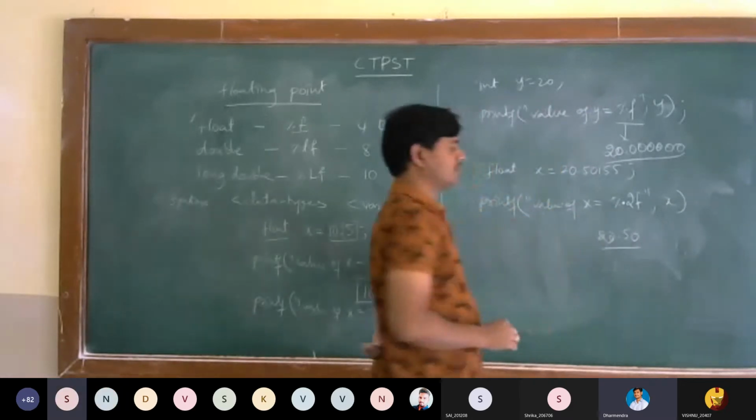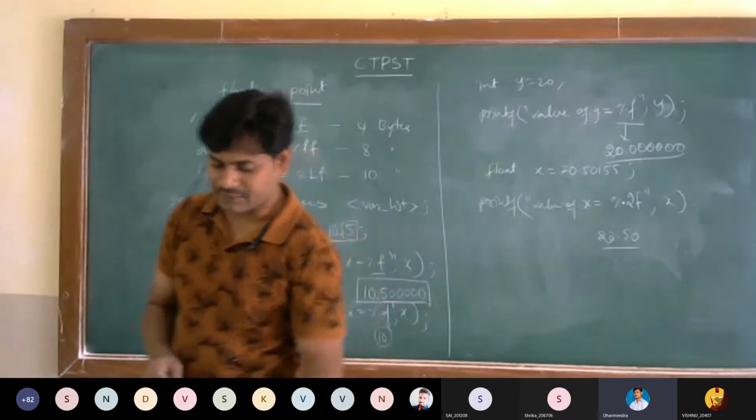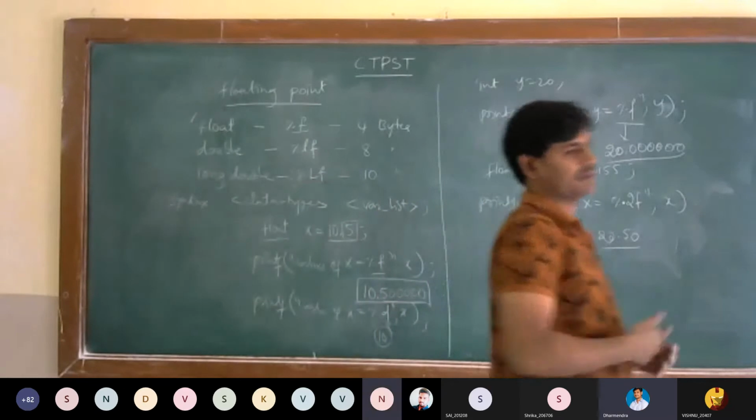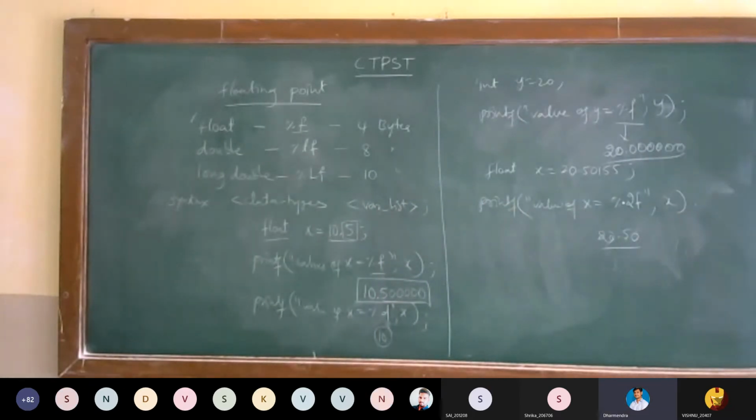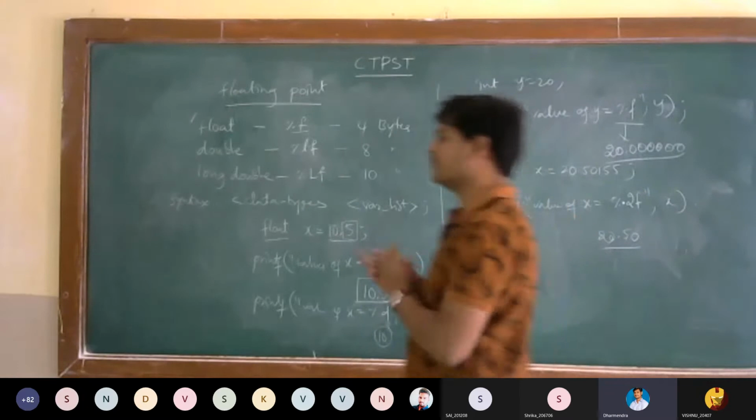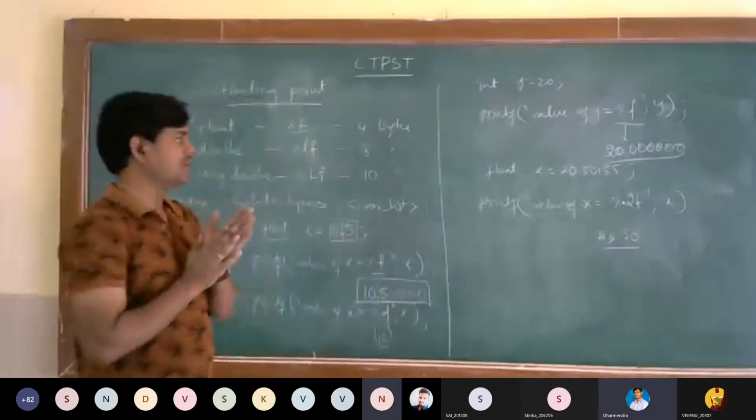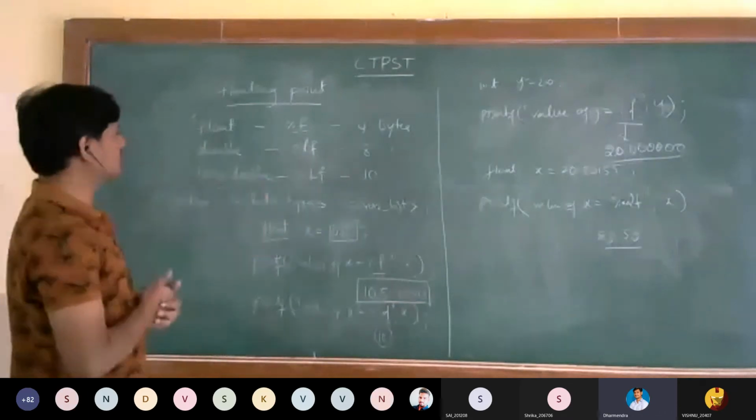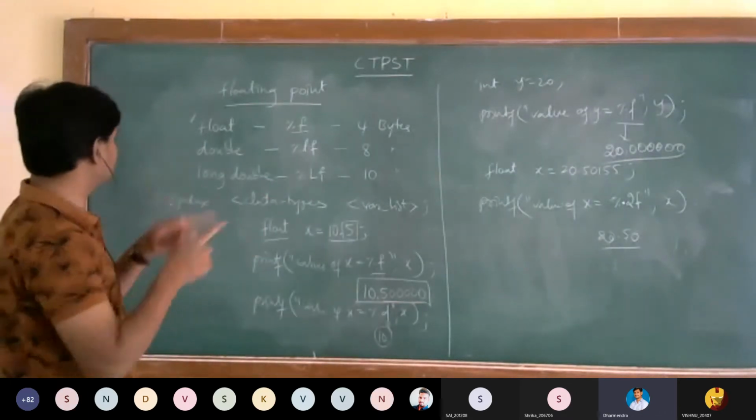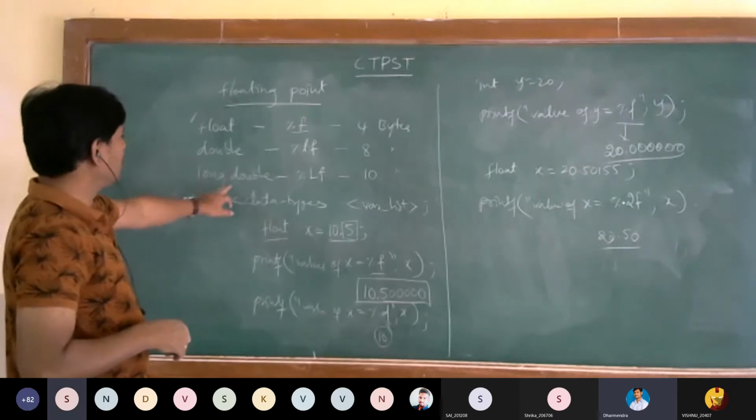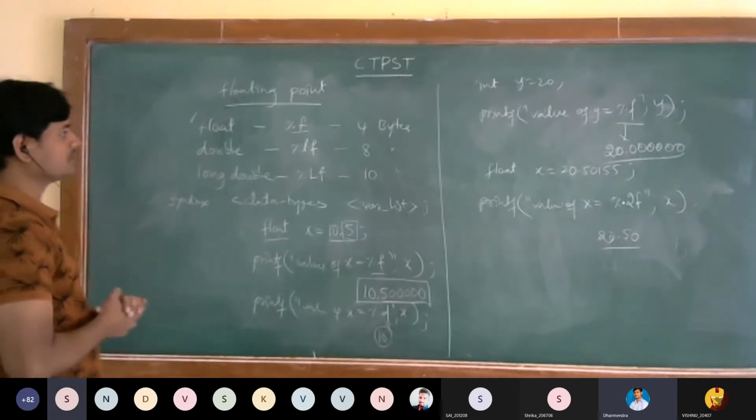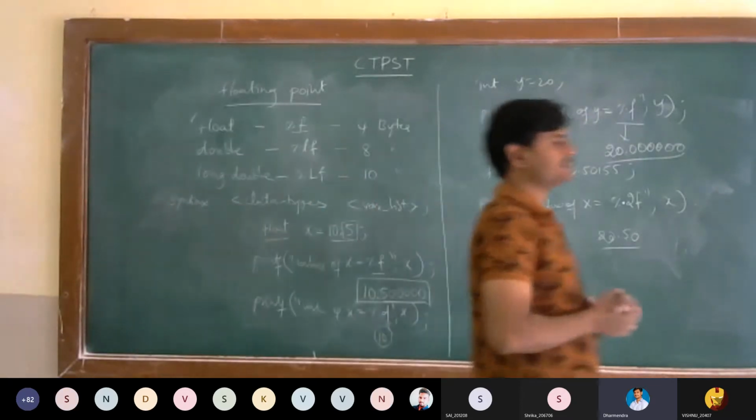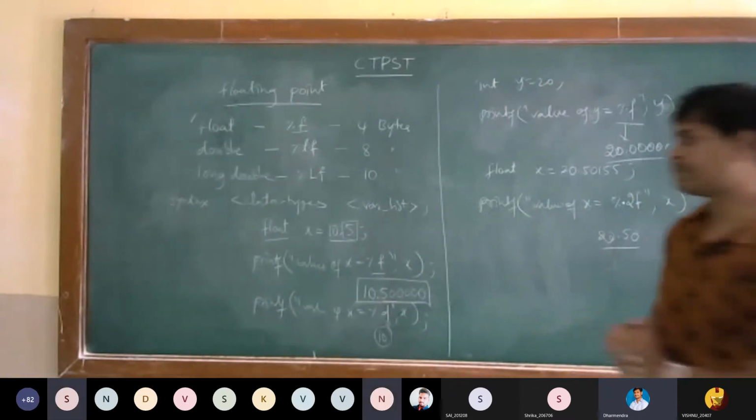20.50. Based on our requirement, that will be printed. .2f, .3f, .5f, .1f, we can print whatever the range we want. The double and the long double also will be printed like that only. If the range is not sufficient, we'll go for double, and otherwise we'll go for long double. This is about the floating point representation.